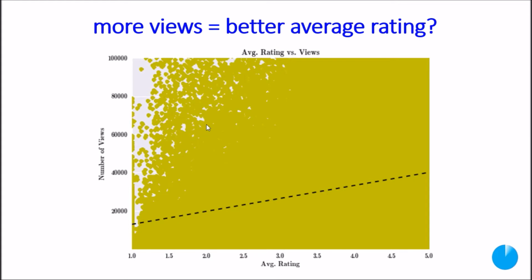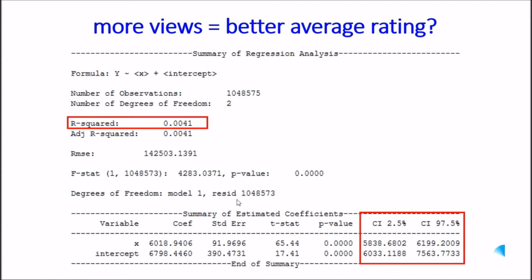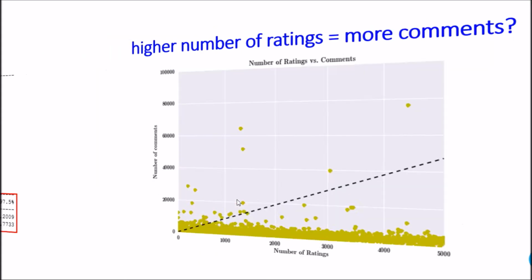So are more views going to give me a better average rating? Let's find out. Here you see that the graph is all over the place and the fit line is just plotting some points. So there is no correlation at all. As you can see, it is 0.0041. So you can conclusively say that more views is not equal to better average rating.